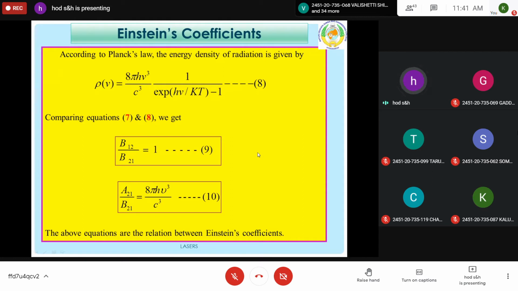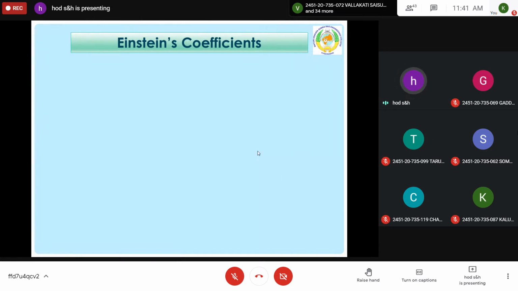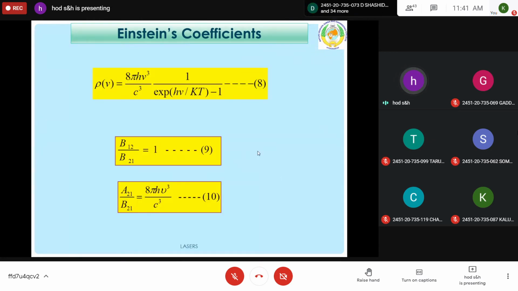So how many photons are absorbed by the atoms in the ground state, finally the same number of photons can be released. So this is the relation between the induced absorption coefficient and stimulated emission coefficient. And the second expression is A21 by B21 is equal to 8 pi h nu cube by c cube.